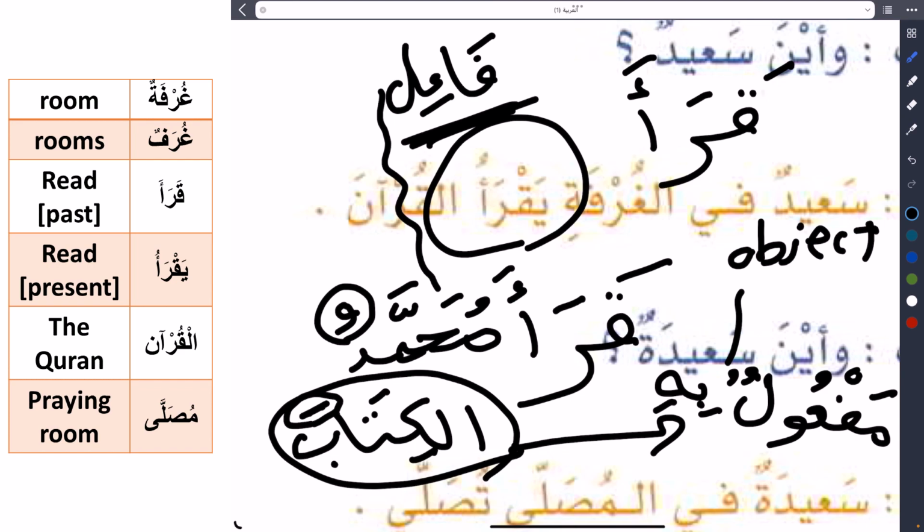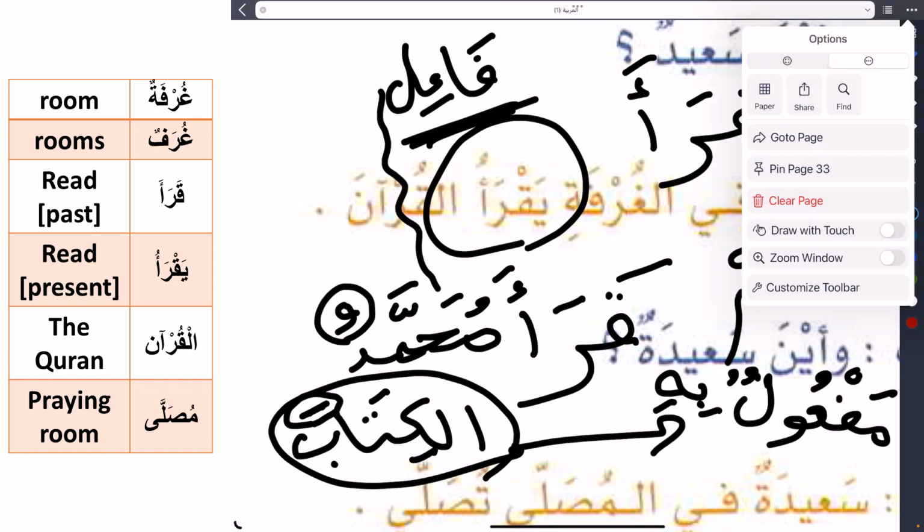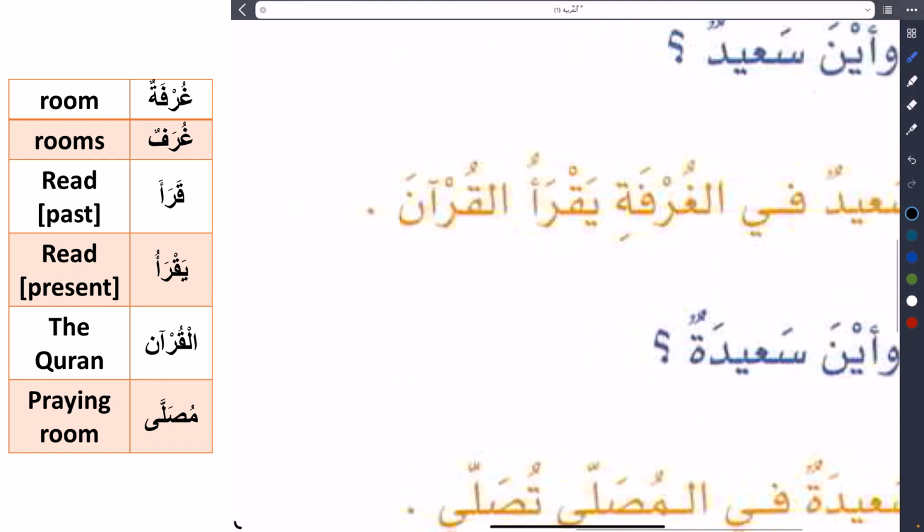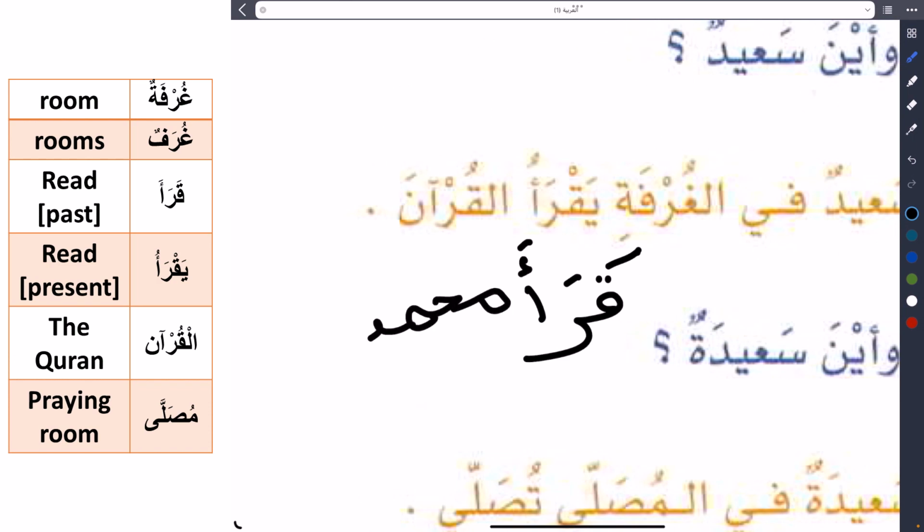So how to read this sentence? Let's write it again and read it step by step. قرأ Muhammad. This is the subject, it takes dhamma. Muhammadun. We put this dhamma with tanween. The book.